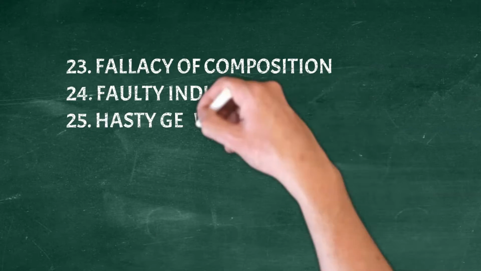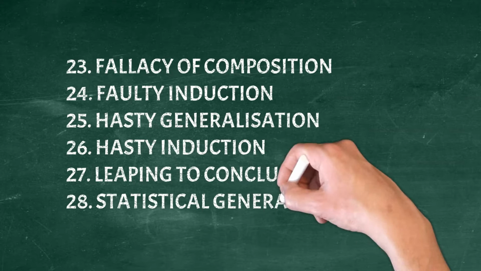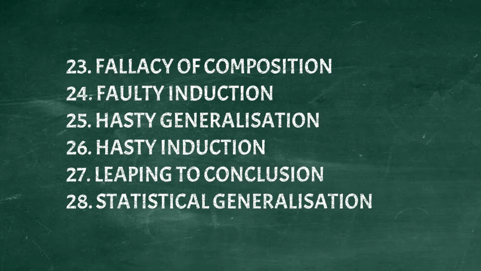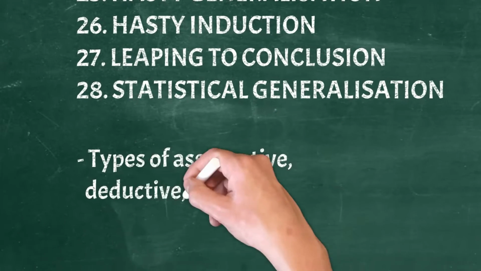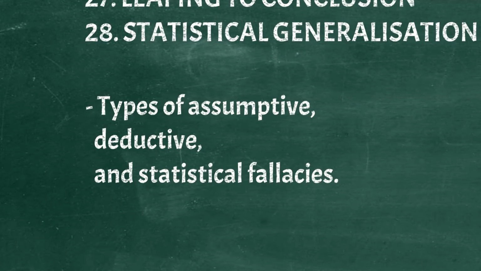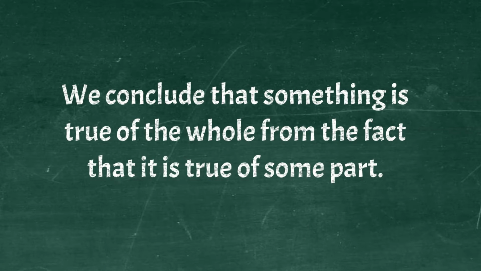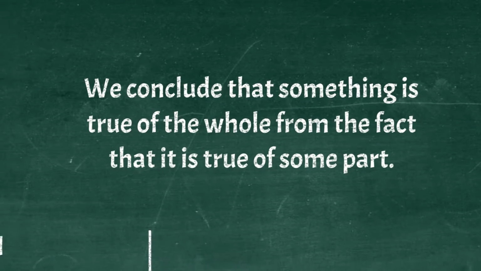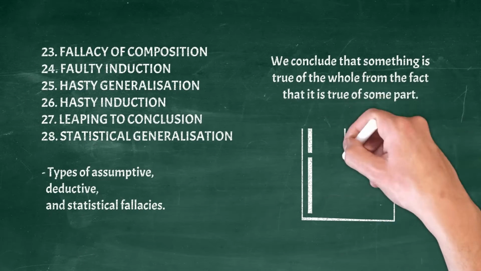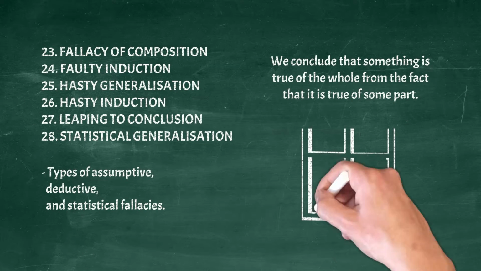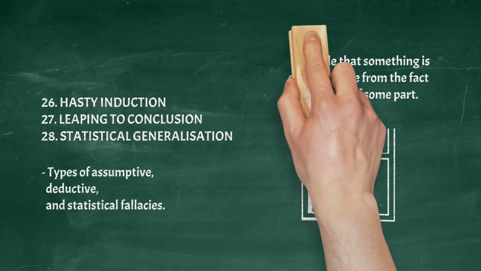Fallacy of composition, faulty induction, hasty generalization, hasty induction, leaping to conclusion, statistical generalization. Types of assumptive, deductive, and statistical fallacies. We conclude that something is true of the whole from the fact that it is true of some part. Example: this window is made of glass, therefore, the whole house is made of glass.